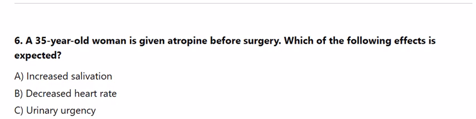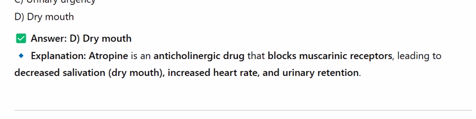Answer D. Explanation: atropine is an anticholinergic drug that blocks muscarinic receptors, leading to decreased salivation, dry mouth, increased heart rate, and urinary retention.